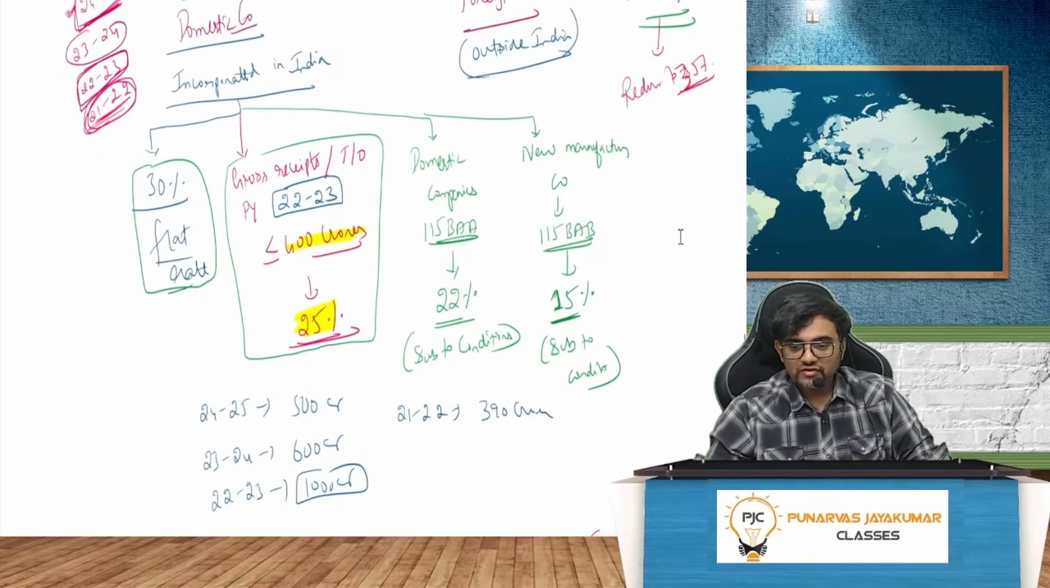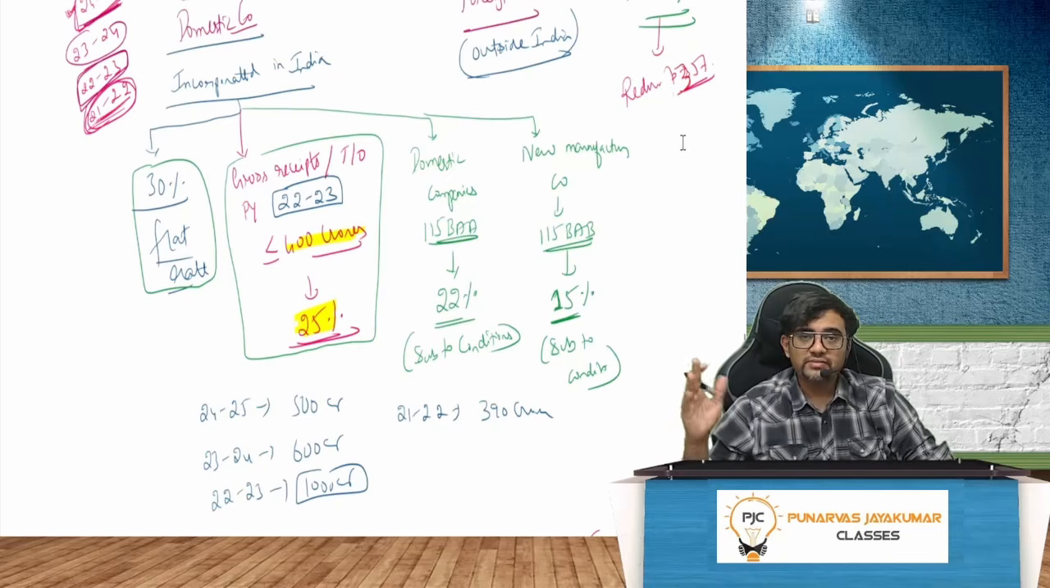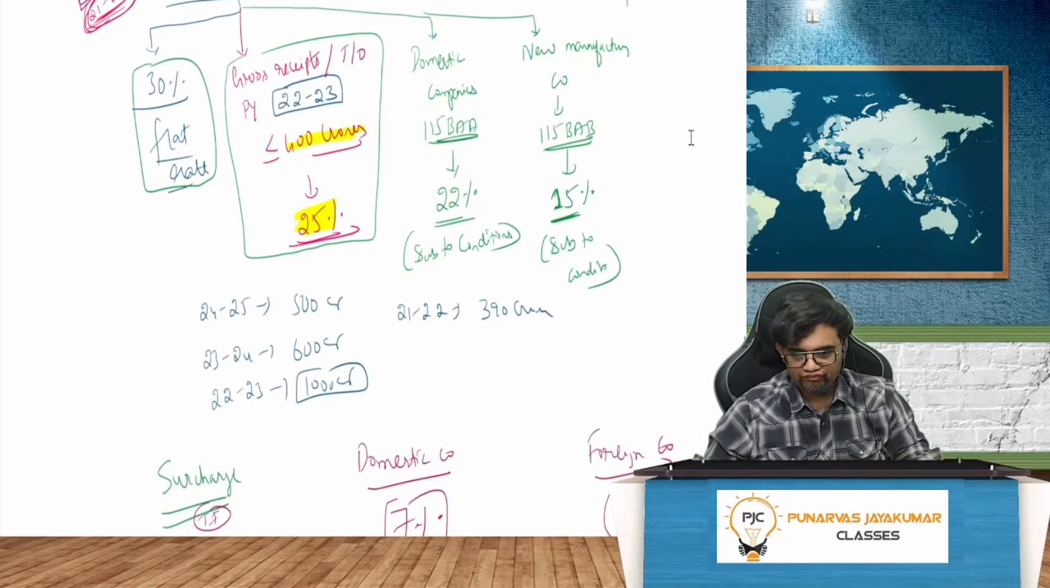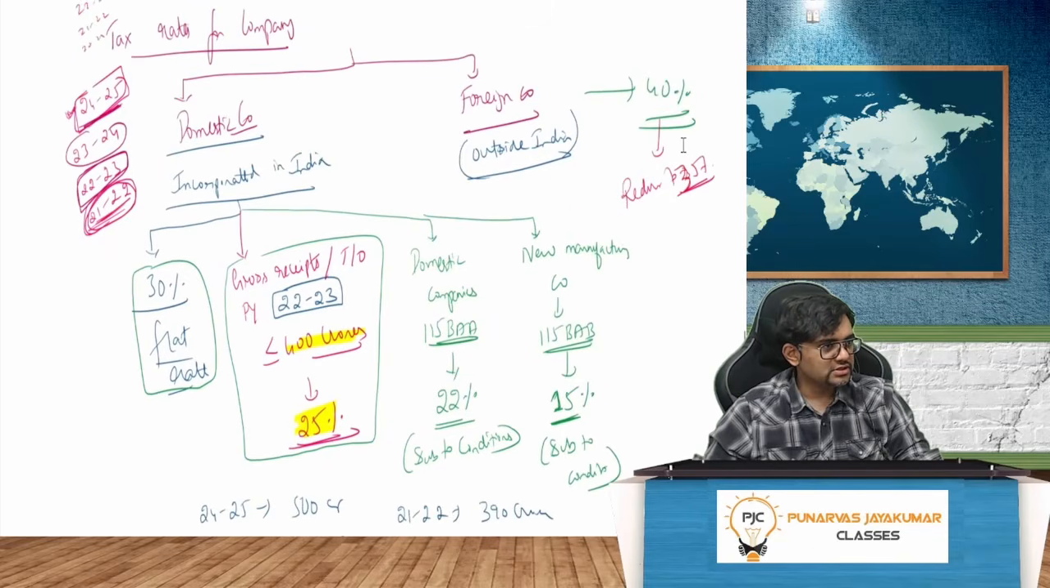Domestic companies under 115BAA, 22%, subject to conditions, and new manufacturing companies under 115BAB, if you follow certain conditions, tax rate will be as low as 15%. Deadly. There is no slab rate, direct rate. Very simple. Got it? Domestic company, foreign company, all those areas.